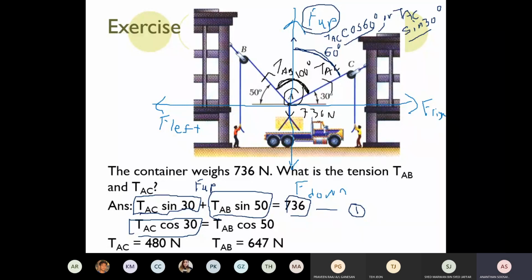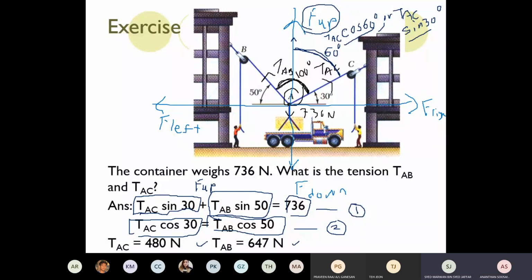Force to the left will be what? Who contributes force to the left? The TAB. And TAB resolved horizontally, with the 50, so TAB cos 50 is to the left. So TAC cos 30 to the right must be the same as TAB cos 50. So this is the second equation. After that it is maths. Two equations, use simultaneous equations. You should be able to get these two answers.